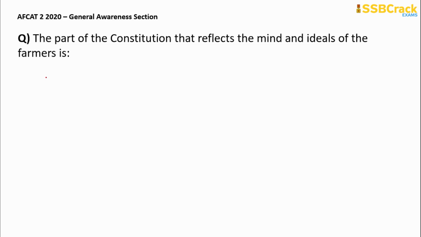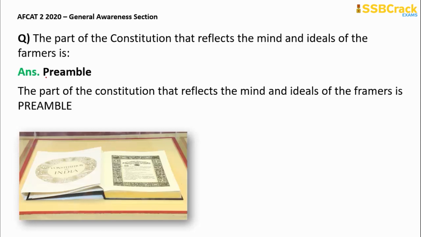Next question is, the part of the constitution that reflects the mind and ideals of the framers is? Which part reflects the minds and ideals of the framers? So it is the Preamble, the part which reflects the framers' ideals.